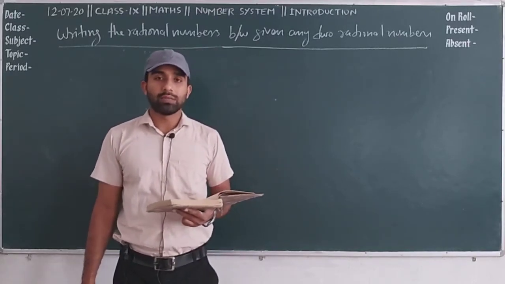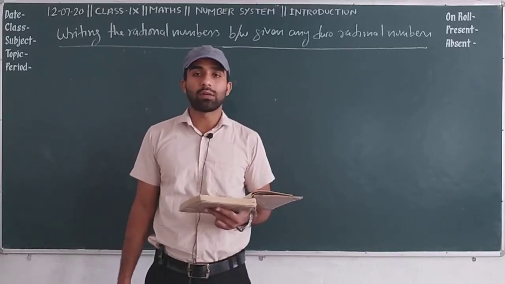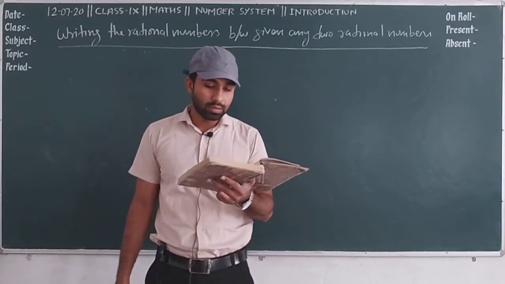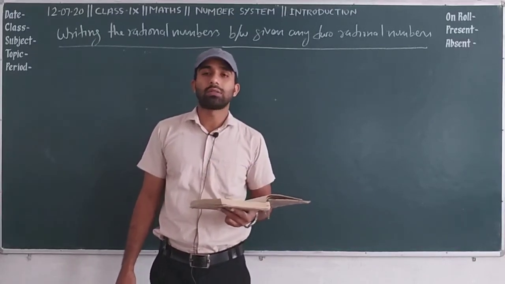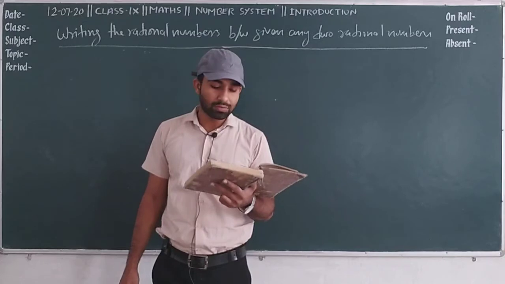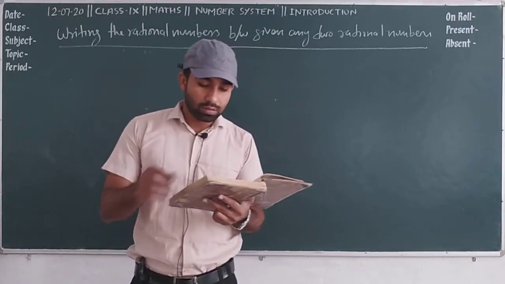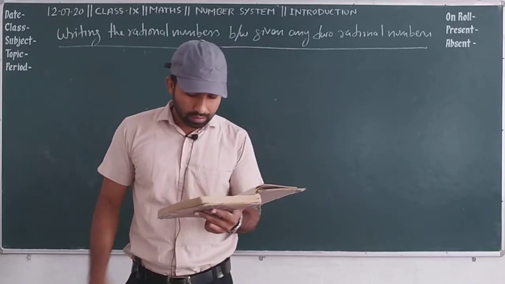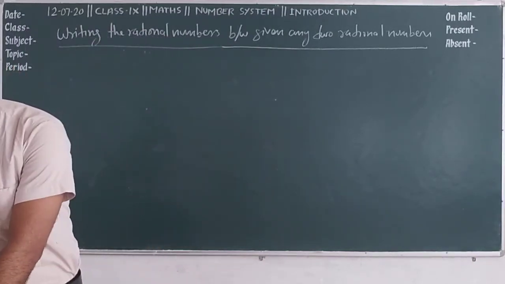False. Why? Because an integer may be negative but a whole number does not have a negative value. Number three, every rational number is a whole number. It is also false.